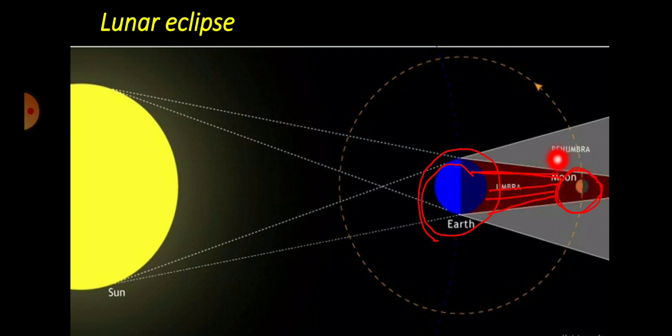The less dark region where a part of the moon can be seen, that means the moon gets the sunlight a little bit, is called penumbra region. So when the moon shifts from the umbra region to penumbra region, we can see a part of the moon in the night sky.